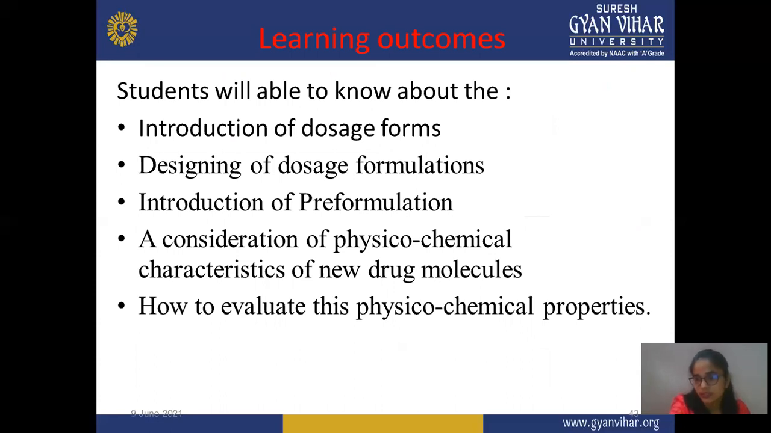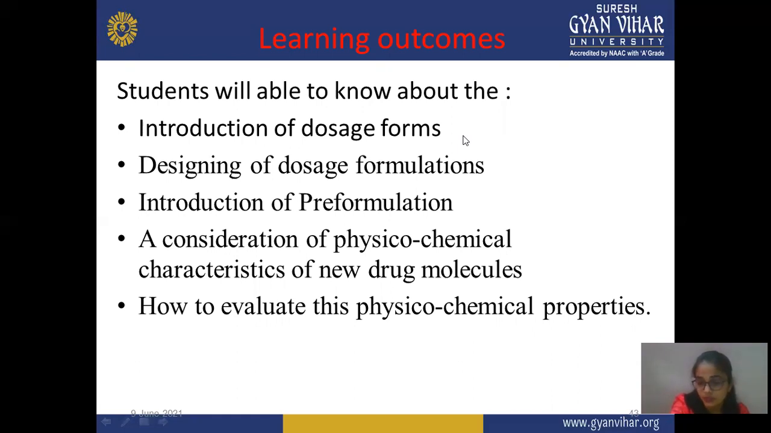In this, we already discussed the definition of pre-formulation, goals, characteristics of pre-formulation, physicochemical property, flow property, particle size, crystalline form, and polymorphism. After this complete information, you should know about these learning outcomes. First, introduction of dosage forms available in the market: solid, liquid, semi-solid, and their subcategories, and how much percent is available for a particular formulation.